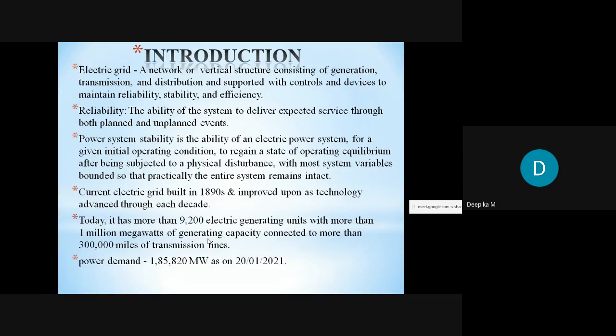And power demand as on 2021 January 20th was 1,85,820 megawatt. So what we could understand by this number is that day to day the energy demand is increasing, because as human comfort increases, we depend on many electronic and smart devices, and they also consume electrical energy. So therefore the energy demand keeps increasing day to day.